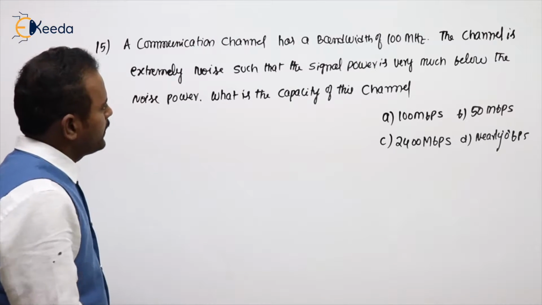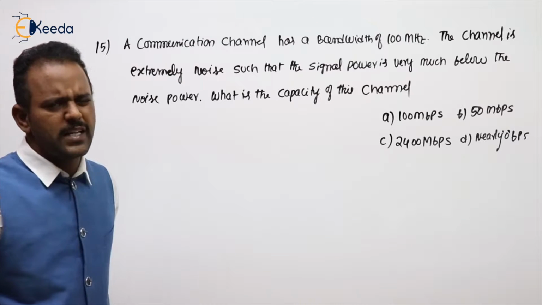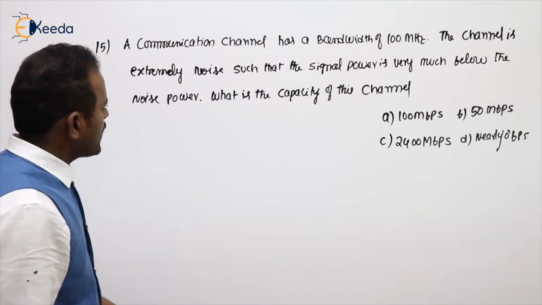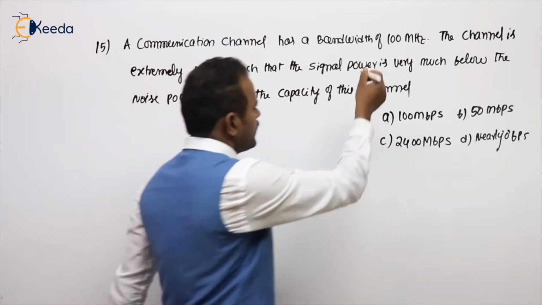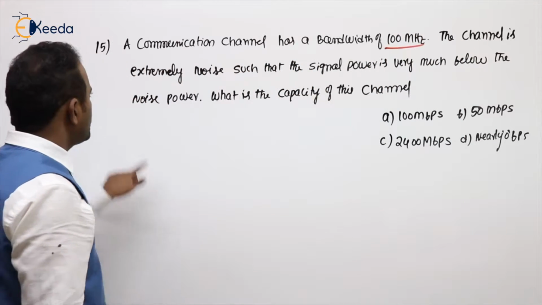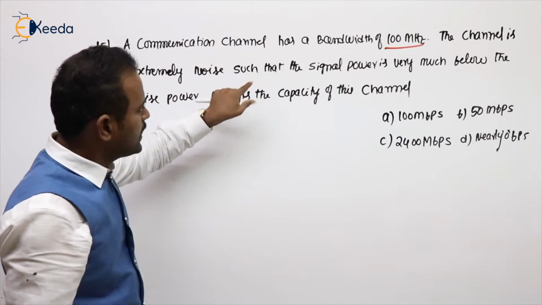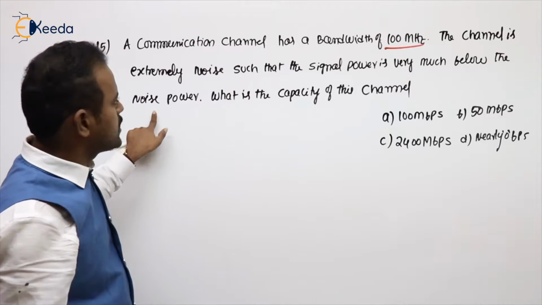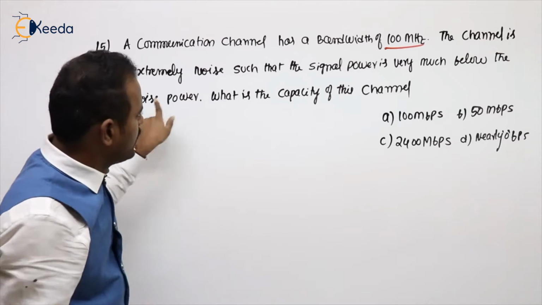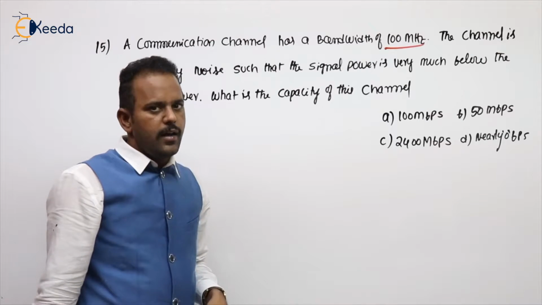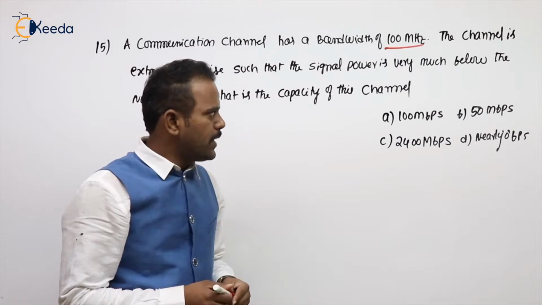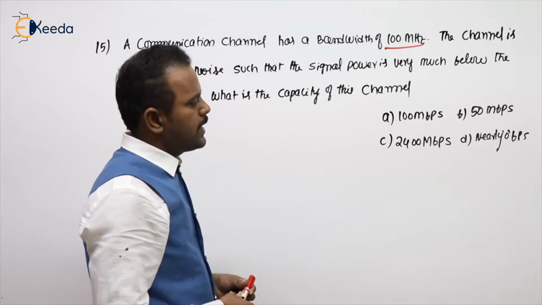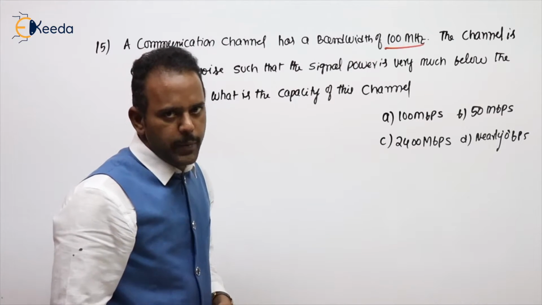See the next problem. This is on the capacity of a channel. They have given a slightly different model in the 2006 CSE examination. The question is: a communication channel has a bandwidth of 100 MHz. The channel is extremely noisy, such that the signal power is very much below the noise power. What is the capacity of this channel? Option A is 100 Mbps, option B 50 Mbps, option C 2400 Mbps, option D nearly 0 Mbps.